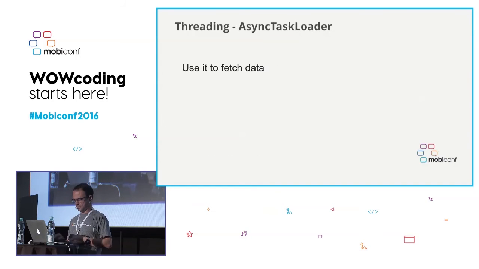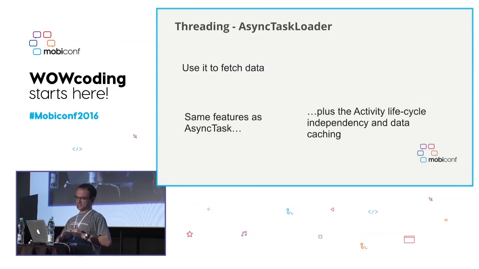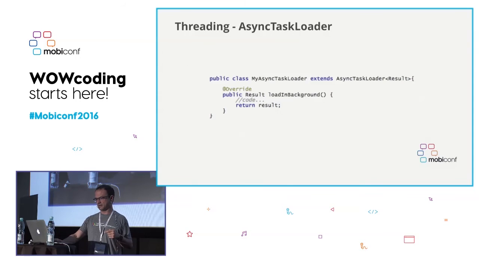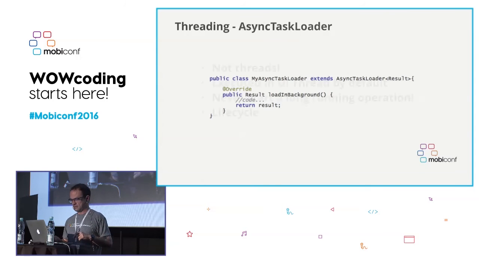The AsyncTaskLoader. This is another component from the Android SDK. It can typically be used to fetch data, and it has the same features as AsyncTask, so it will pretty much look like an AsyncTask. But additionally, it is independent from the activity lifecycle, and it provides some data caching. It can be implemented like this pretty easily. So that's also a good alternative to the AsyncTask.